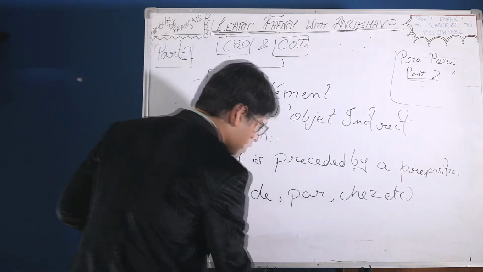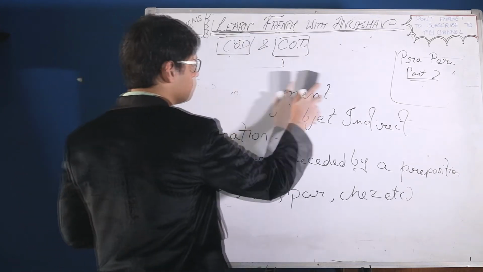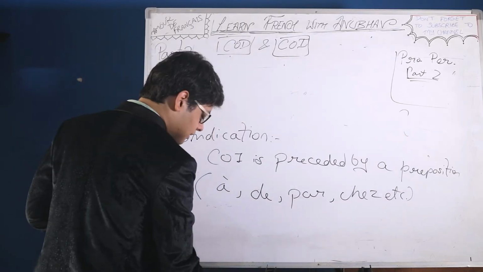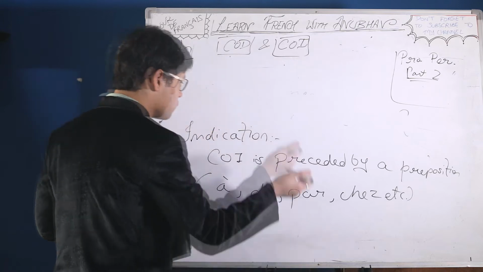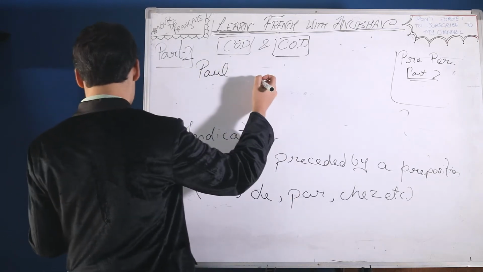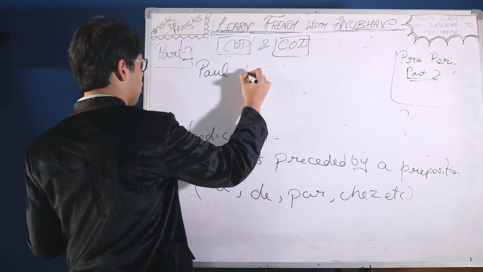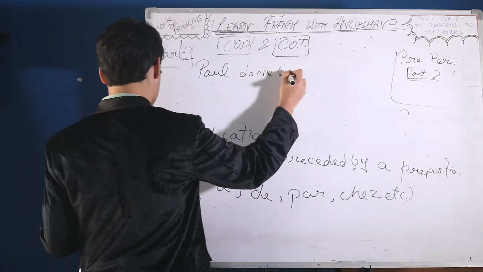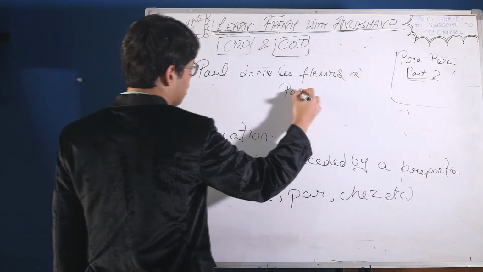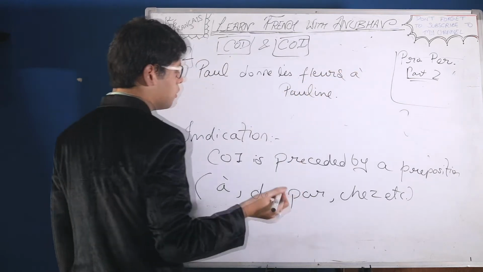We will be taking a statement to make it a bit clearer. For instance, we are taking Paul donne les fleurs à Pauline.